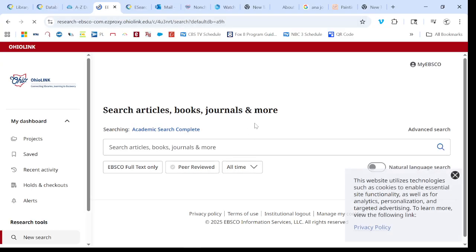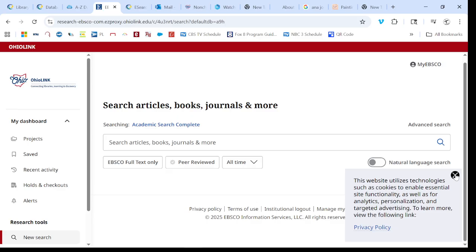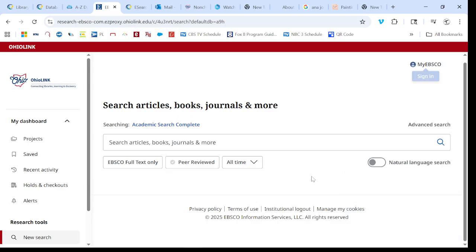Well, there you go. Now, this right here is the database. You might be saying, well, where's the material? Where are the journals and all that? Well, they're not going to show you that right now because they're saying, look, if you want to engage in this database, you're in it. Why don't you just search for your topic, whatever it is?